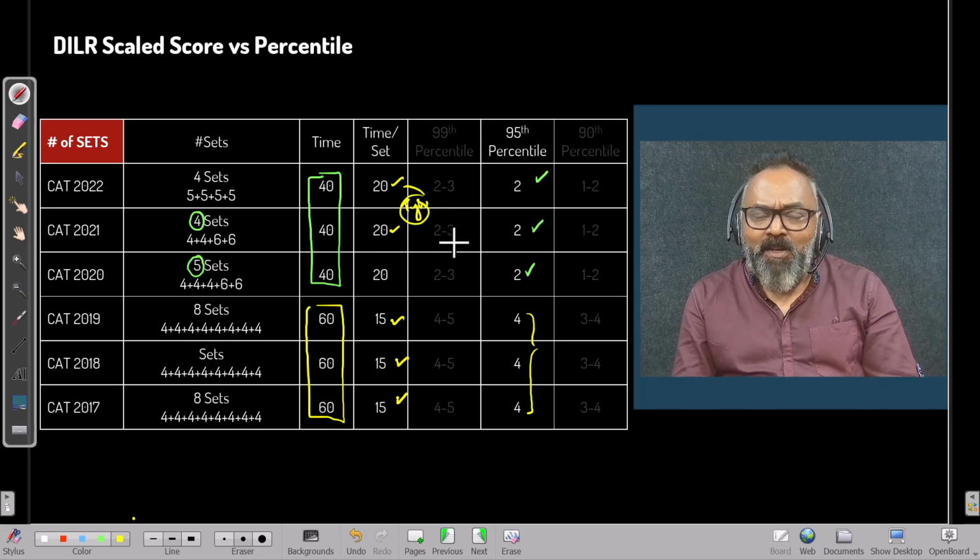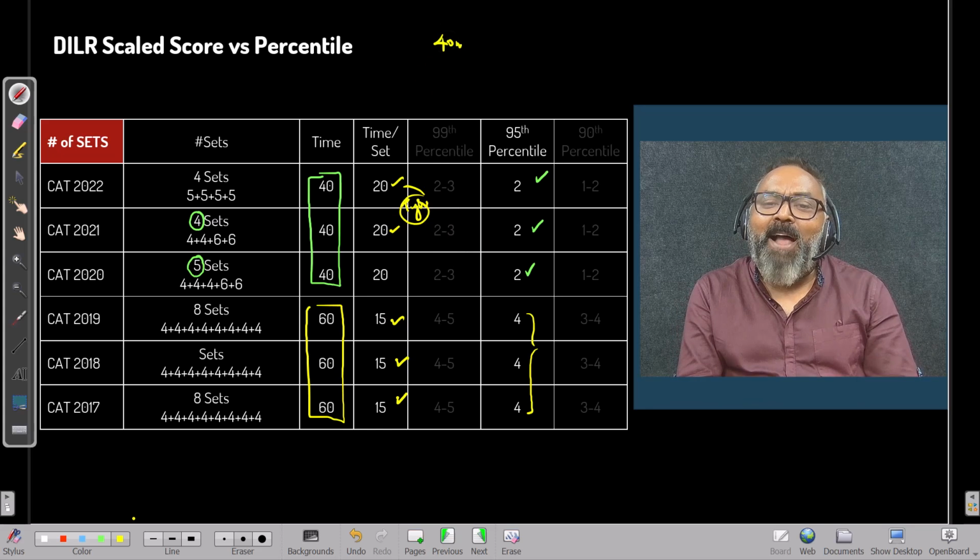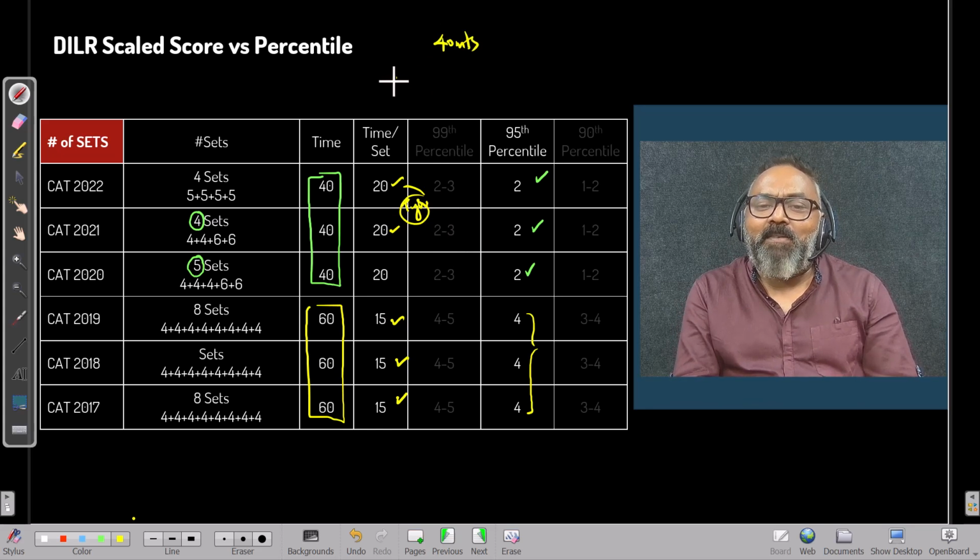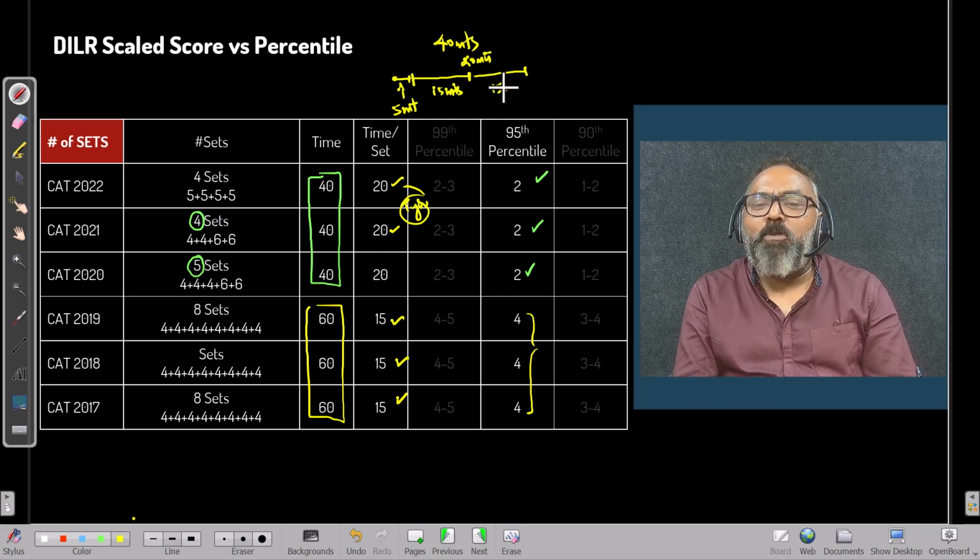No! Because what is happening in that 40 minutes is, I am basically guessing that for the first 5 minutes you're sitting and figuring out which set to solve and which set not to solve. And assume that the first set you are able to do in 15 minutes. Time over, 20 minutes is gone for one set. The second set, let's say you took another 15 minutes to solve.